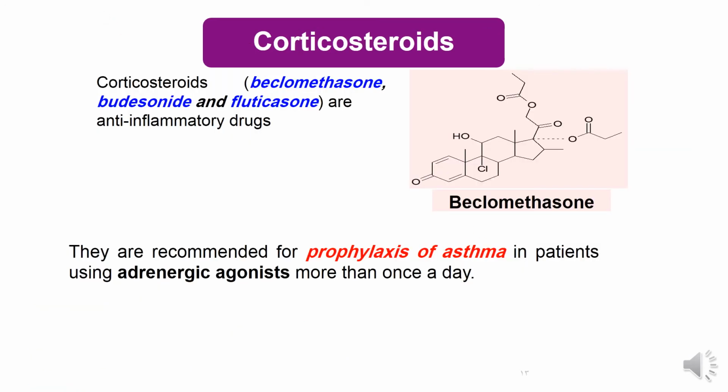We're still talking about anti-inflammatory drugs, and we have finished the mast cell stabilizers and the leukotriene antagonists. Now we will talk about corticosteroids. Corticosteroids like beclomethasone, budesonide, and fluticasone are anti-inflammatory drugs. And this is the structure of beclomethasone. It has the four fused rings, which is characteristic for corticosteroids. It is called beclo due to the presence of a chlorine atom. These corticosteroid drugs are used for prophylaxis of asthma in patients using adrenergic agonists more than once daily.